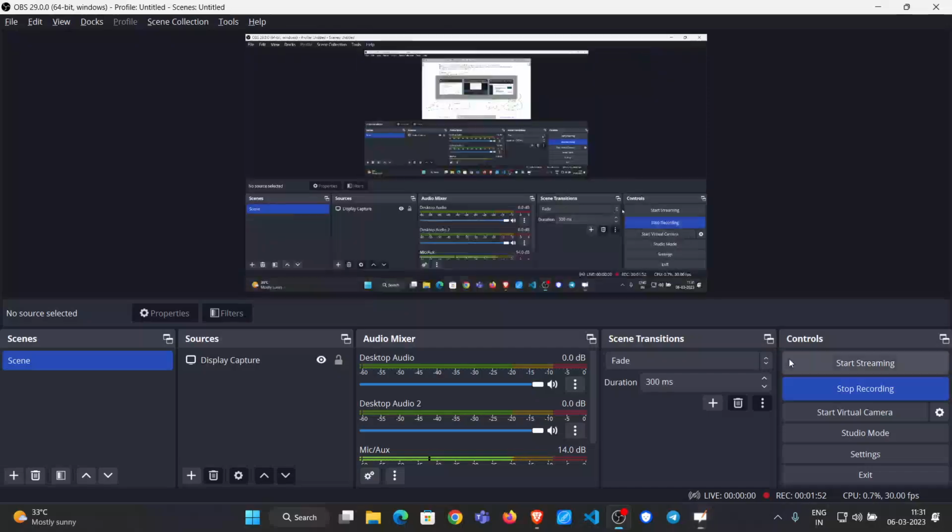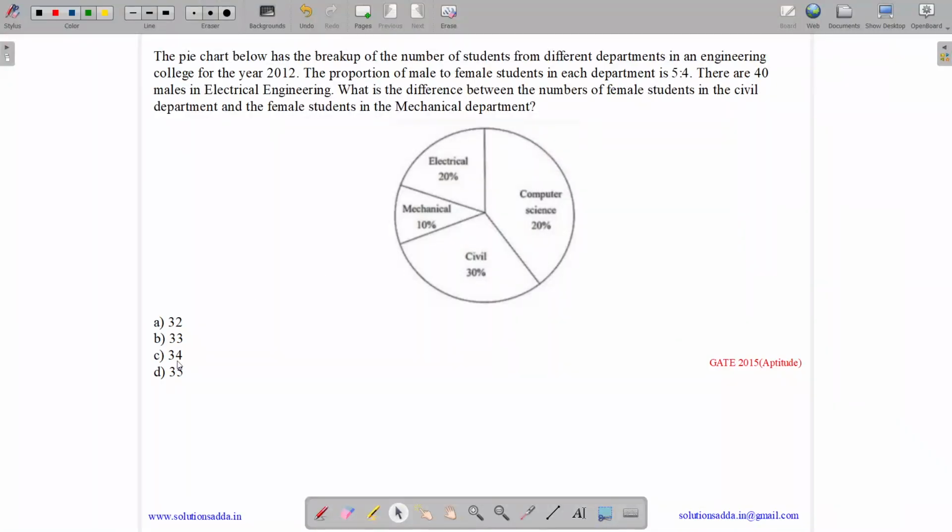Option A is correct. This question belongs to aptitude subject and was asked in GATE CSE 2015. So the question states, the pie chart shown below has the breakup of number of students from different departments in an engineering college for the year 2012. So for the year 2012, this shows how many percent of students are in various departments. The proportion of male to female students in each department is 5 by 4. So the ratio of number of males to number of females in all the departments is 5 by 4.